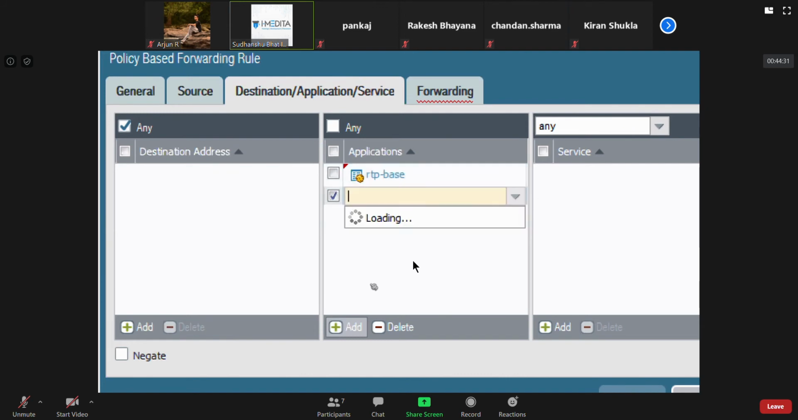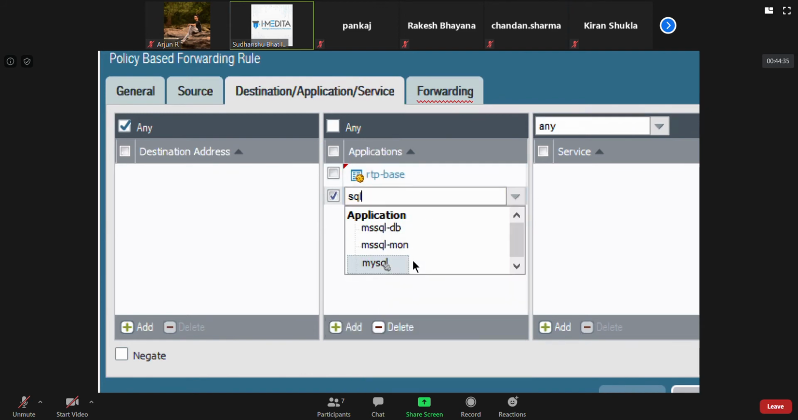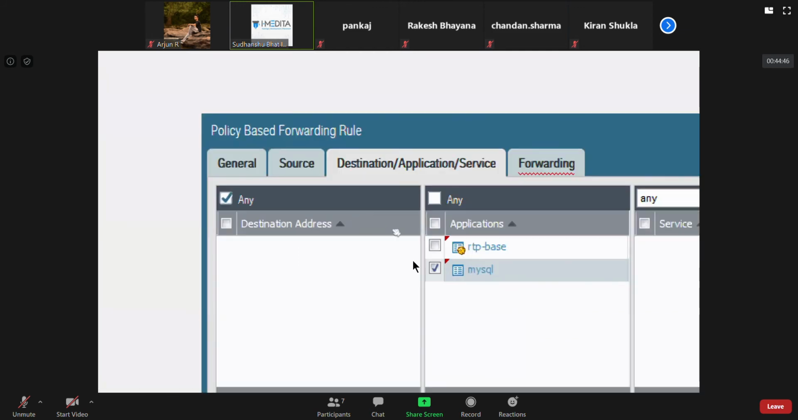Or we can have other things, like if we have some database, we can mention that. So App-ID can be utilized even here to identify the particular application for which you want to create this policy based forwarding rule.